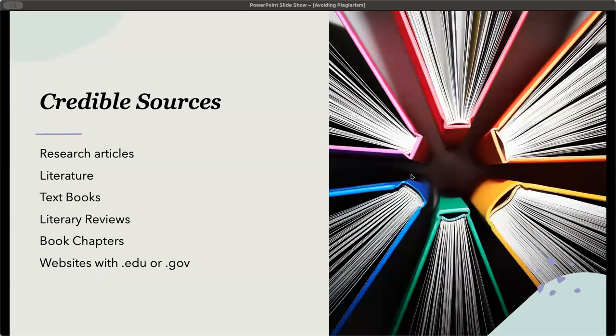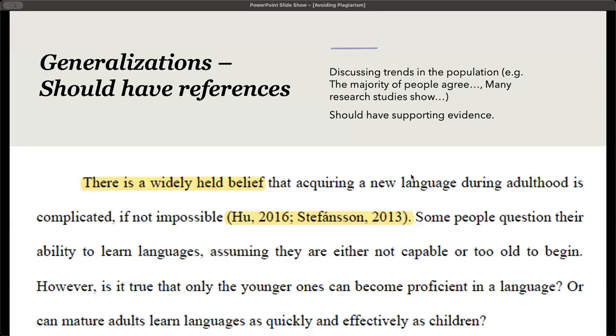Instead, what you should be looking at are research articles, literature, textbooks, literature reviews, book chapters, and also websites that end with .edu or .gov. Those tend to be credible. Now, if you are discussing a trend in the population or a generalization, there should be references. And in the case of generalizations, there should be more than one. So a generalization should have supporting evidence. Don't just assume that this is factual information that everybody knows.